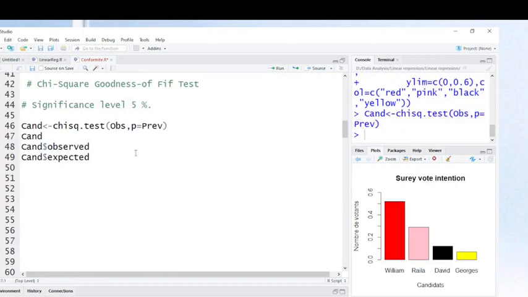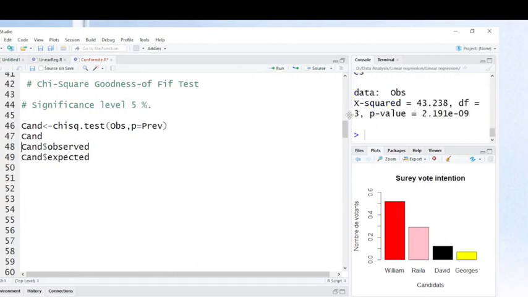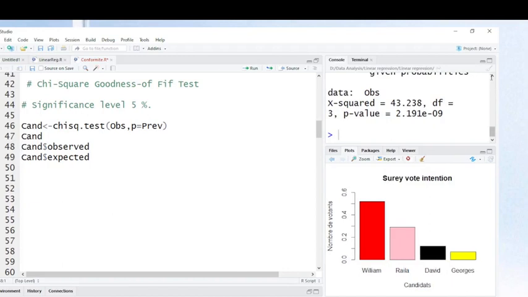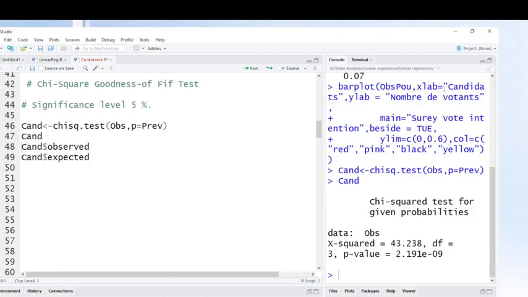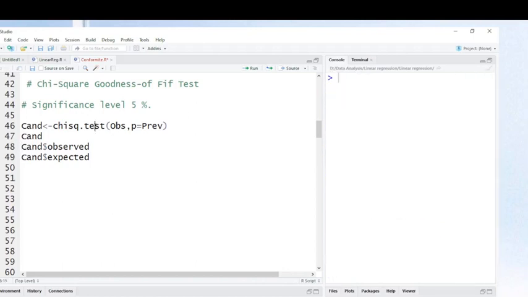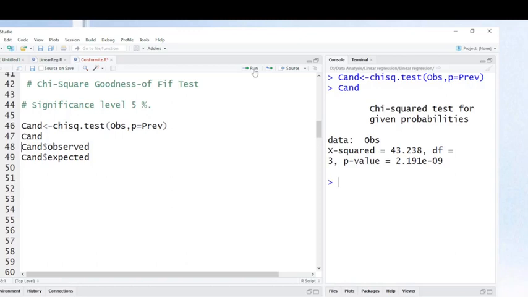Let's run these commands. Now let's print the results here. Let's delete all this and run this command. This is our observed value, and these are our predictions. And now let's print the result of the test, the chi-square test for given probabilities. Now you see this is the test, and this is the p-value.